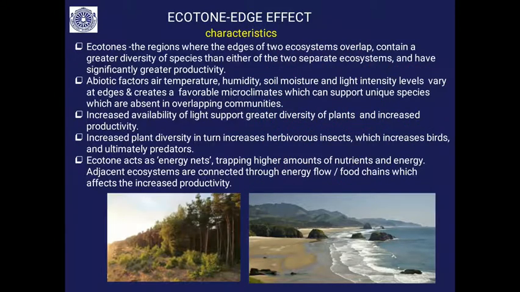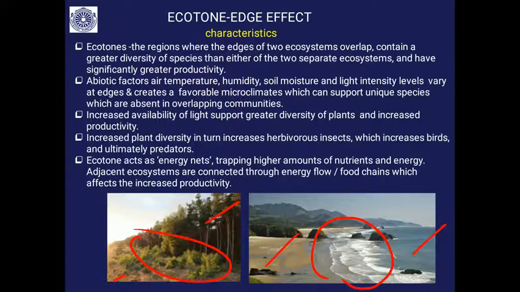What are the characteristics of the ecotone, or why is there an edge effect? Ecotones, the regions where the edges of two ecosystems overlap, contain a greater diversity of species than either of the two separate ecosystems. So, this is the shore area. This is rich in biodiversity when compared to the marine or the terrestrial. Similarly, the edge of the forest is an ecotone. When compared to the forest and the grassland, this is rich in biodiversity.